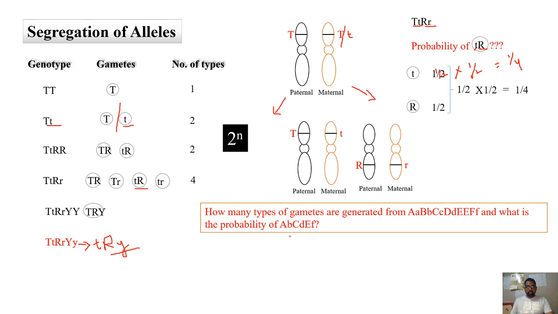Right. Now, how many types of gametes are generated from capital A small a, capital B small b, capital C small c, capital D small d, capital E, capital F small f? And what is the probability of capital A small b, capital C, small d, capital E small f? So this problem and this problem together are asked. You are asked to find out how many types of gametes will be produced. You can apply this formula and work out the proportion. You can use this particular rule. You can calculate that.